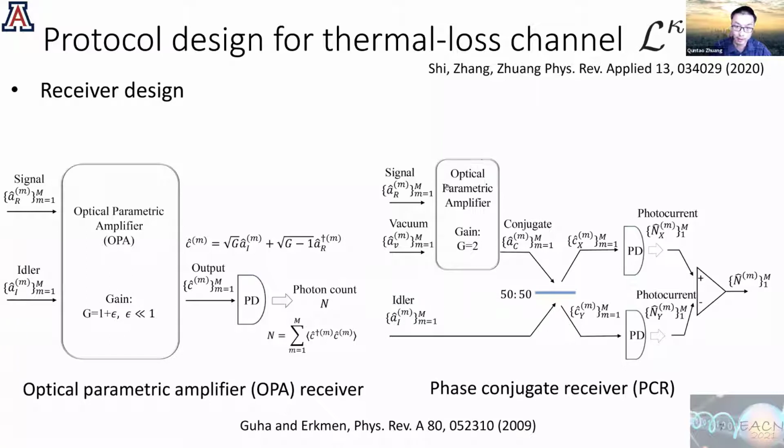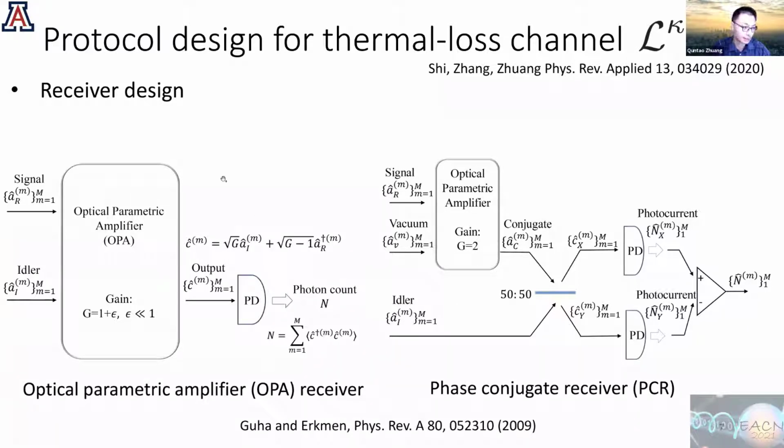It's by an optical parametric amplifier that basically performs a two-mode squeezing operation, and then by tuning this gain to be 2 or even smaller, you can have the phase conjugated received signal part here, and then you do a 50-50 mixing with the idler modes, then you do photon detection, and then take the photon number difference. This is basically a way to transfer the correlation in the modes on the quadratures to the photon number difference.